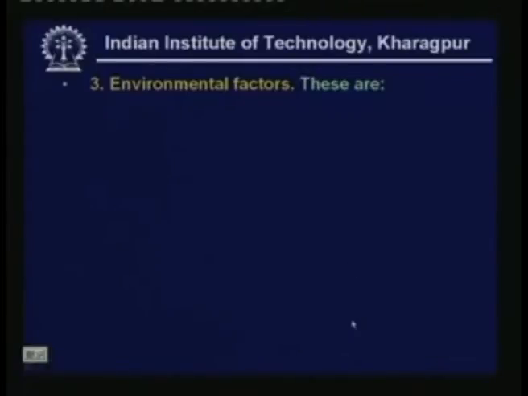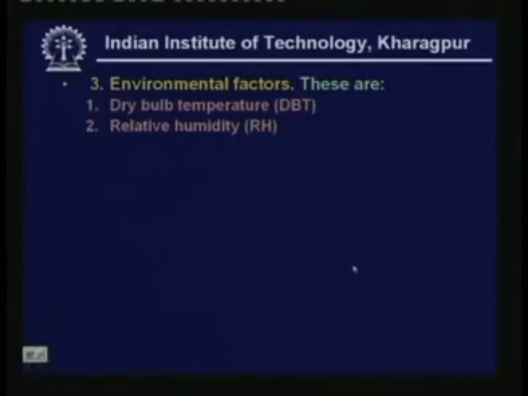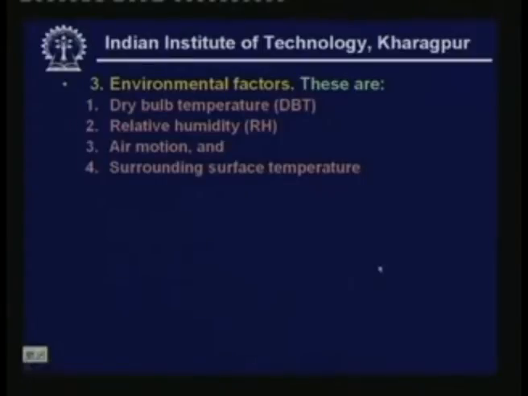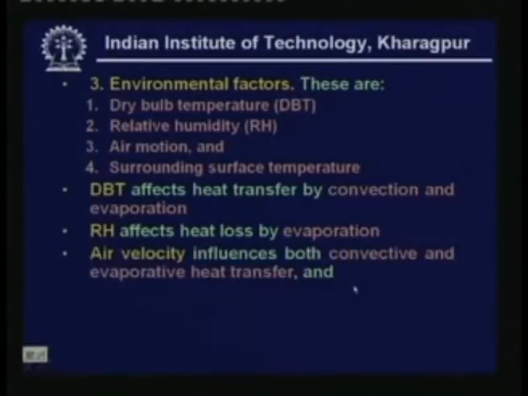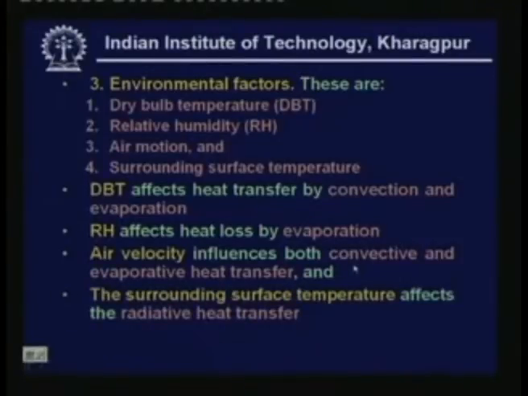Now let us look at the third and most important factor, the environmental factor. The environmental factors are dry bulb temperature of air, relative humidity or moisture content of air, air motion or air velocity, and finally the surrounding surface temperature. So what is the effect of these factors? The dry bulb temperature affects heat transfer by convection and evaporation. Relative humidity affects heat loss by evaporation. Air velocity influences both convective and evaporative heat transfer. And the surrounding surface temperature affects the radiative heat transfer.